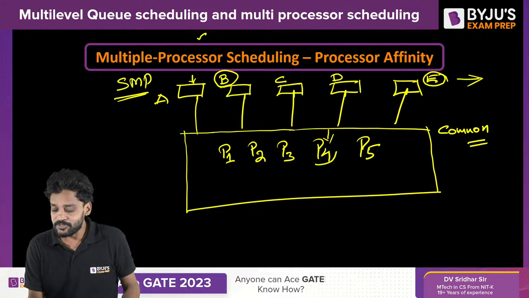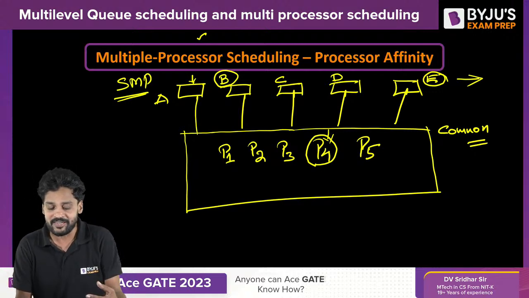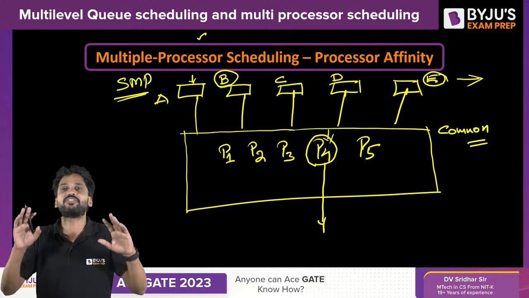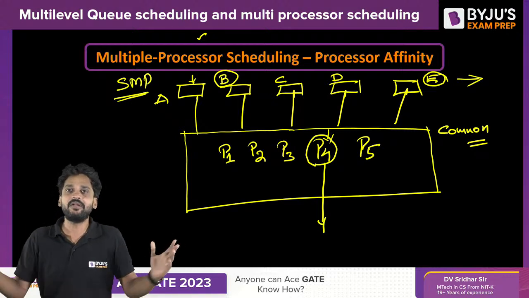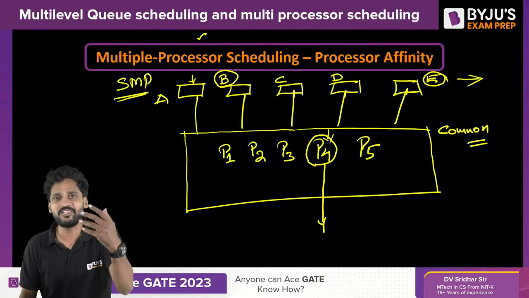When a single process is selected by more than one processor, what exactly is going to happen? Rather than being scheduled to at least one processor, this process may leave the system, may be suspended from the system, may be completely terminated from the system. This is a problem. Yes or no? Is it making sense or not?